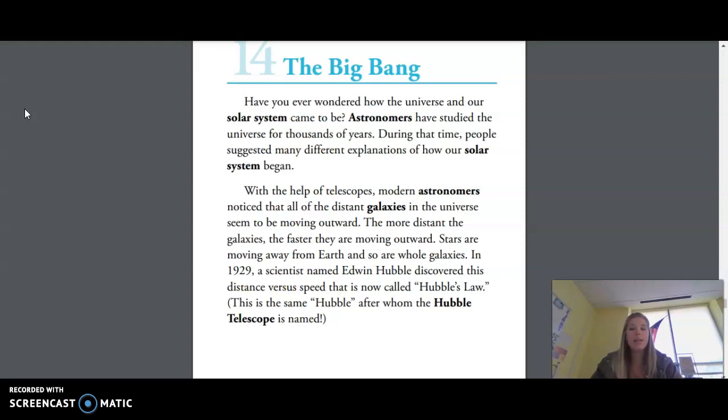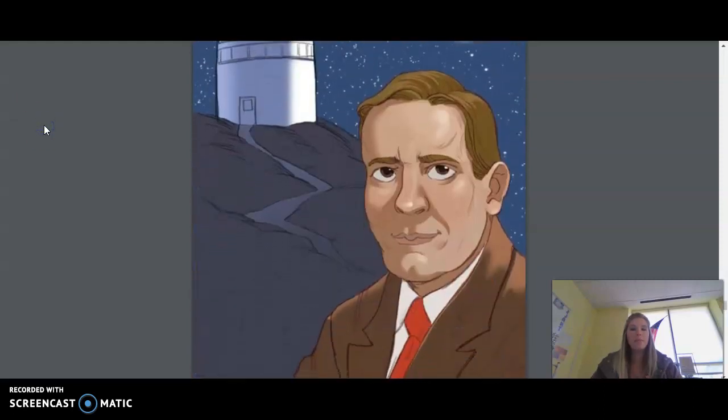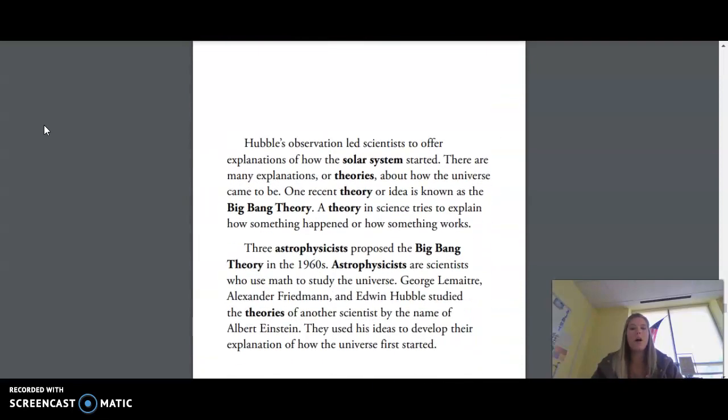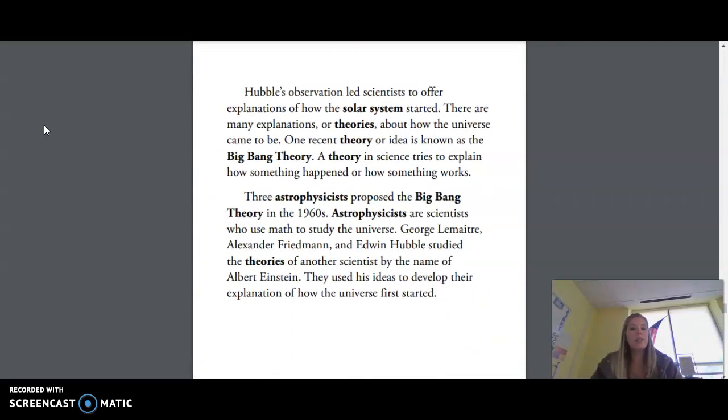In 1929, a scientist named Edwin Hubble discovered this distance versus speed relationship that is now called Hubble's law. This is the same Hubble after whom the Hubble telescope is named. This is Edwin Hubble. Hubble's observation led scientists to offer explanations of how the solar system started.